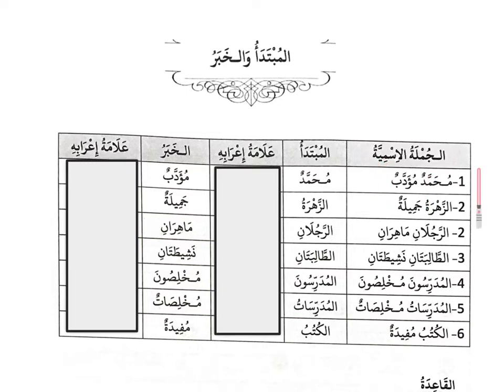If you look at all the examples that we have here, all of the examples start with an ism. So Muhammad, Az-Zahra, Ar-Rajulan. These are all ism or asma. Okay, they are all nouns. So to write a jumla ismiyah, you need these two components. First, what we call the mubtada, or the subject, and second, what we call the khabar.